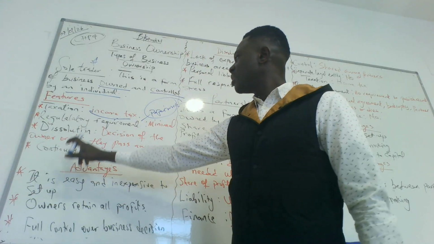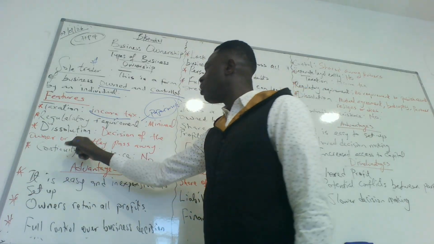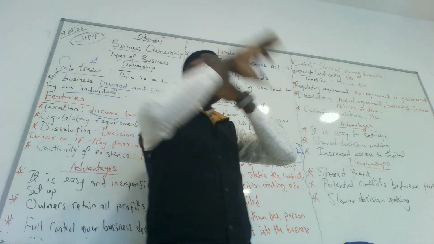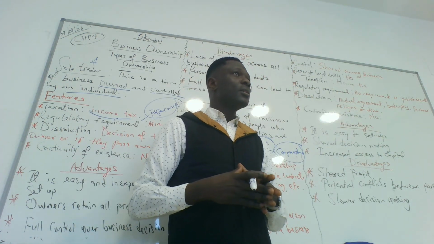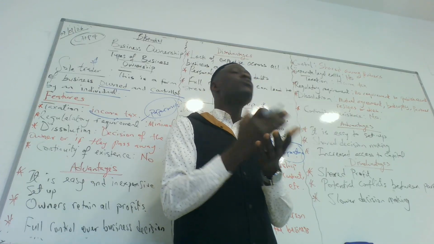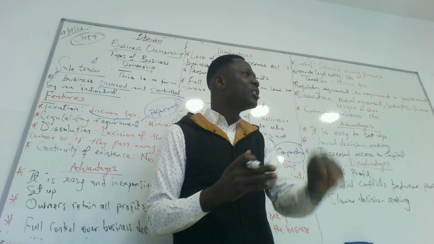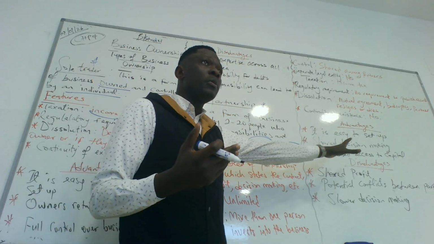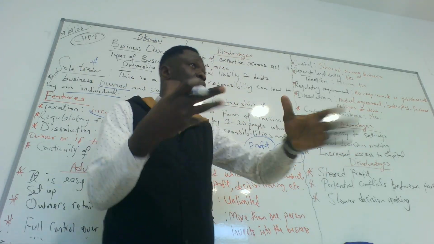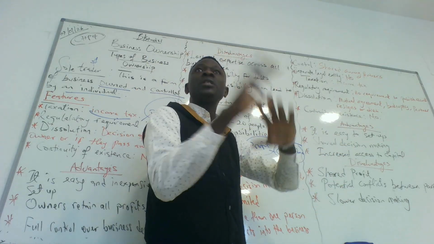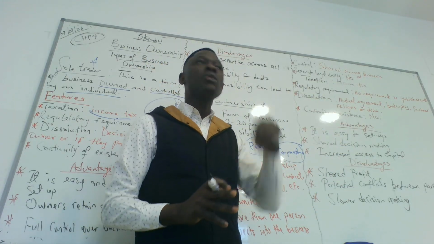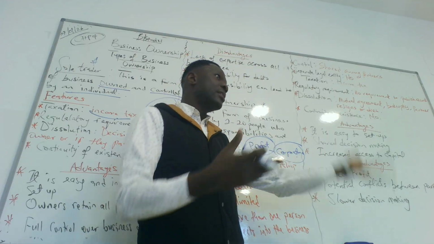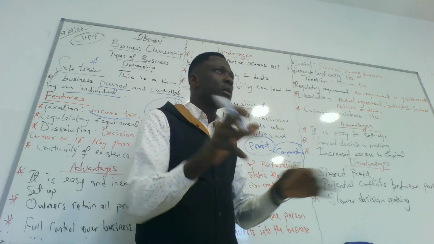The third one, dissolution. Dissolution means to stop the business. It is the decision of the owner, or if they pass away. So the business will be terminated based on the decision of the owner. If the owner of the supermarket in your street chooses to close the shop, he closes it. Nobody's going to question him or her. That is his own decision. And if the owner of the supermarket in your street passes away, the business is over.